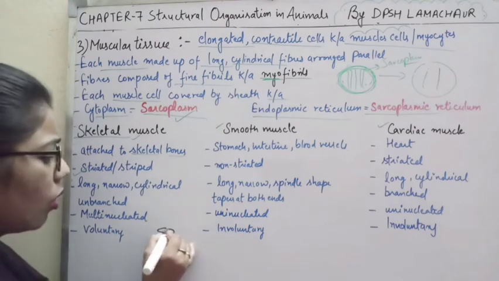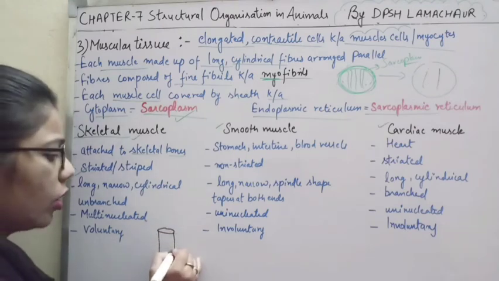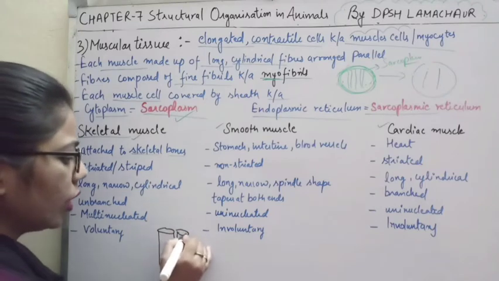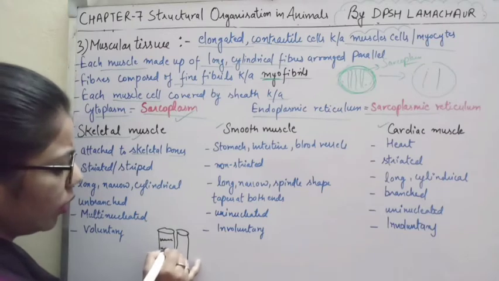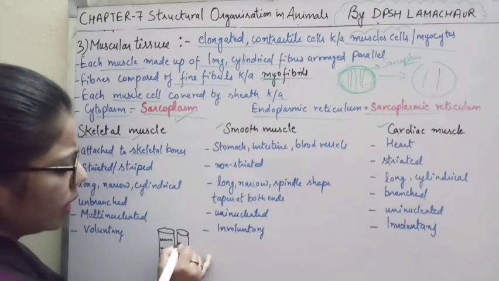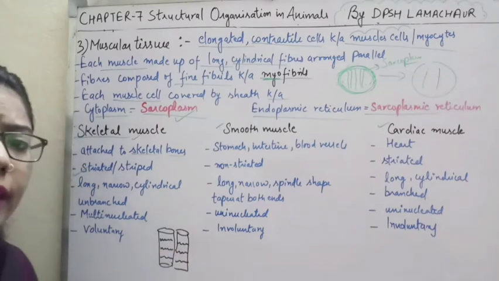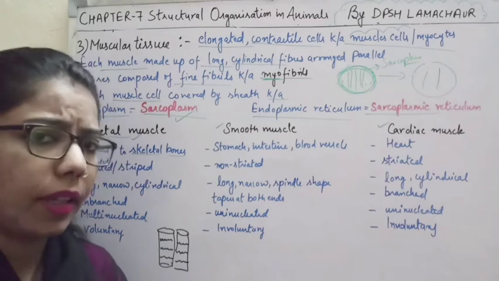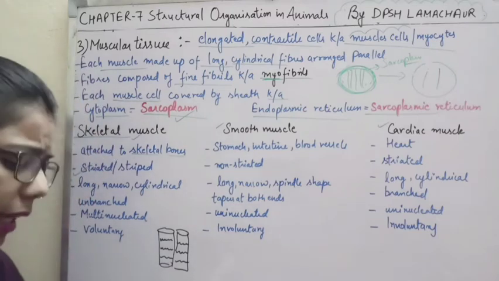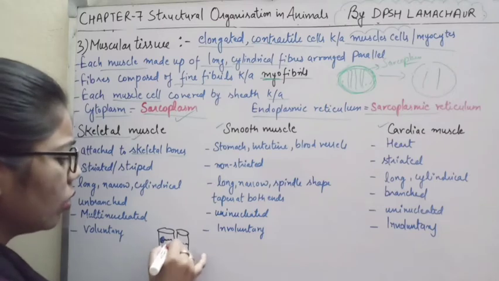If you draw the diagram of this one, you can see that it has some striation, some band-like structure. These bands are of two types, thin band as well as thick band. And here the nuclei are also located.